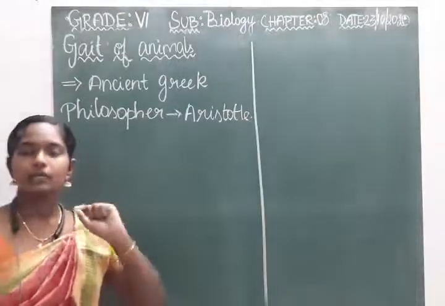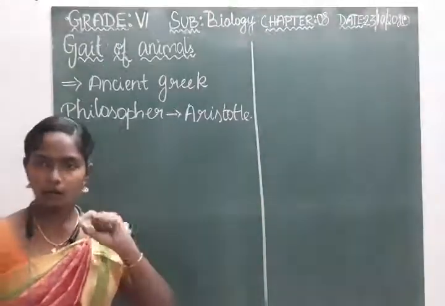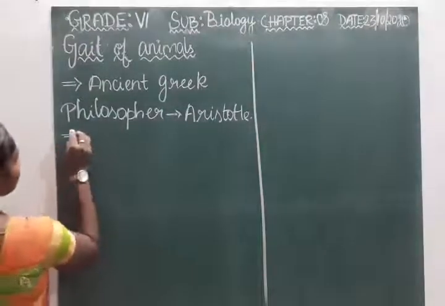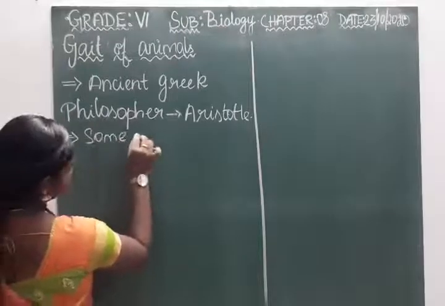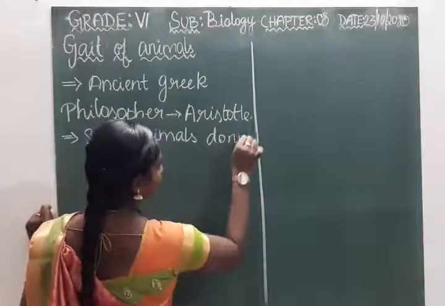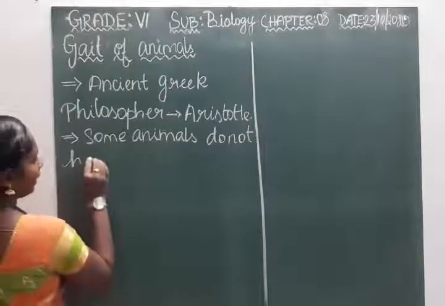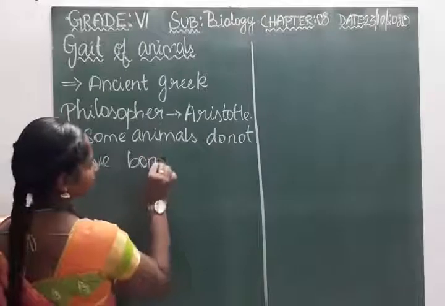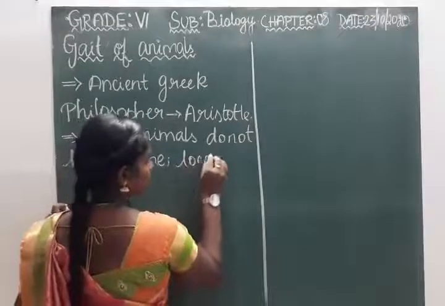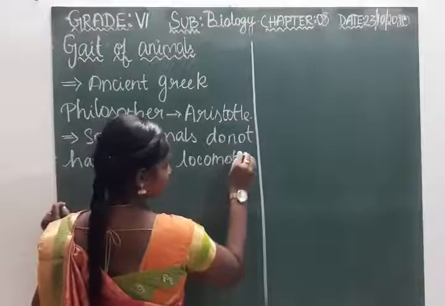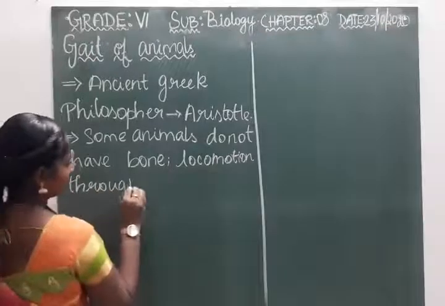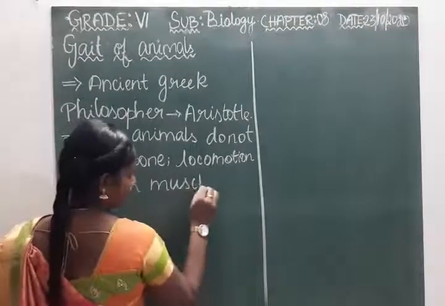Some animals do not have bone, so they make movement by their muscles. Some animals do not have bone and they locomote through muscles.